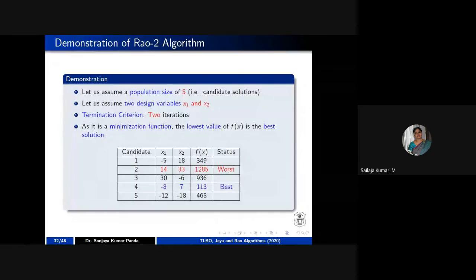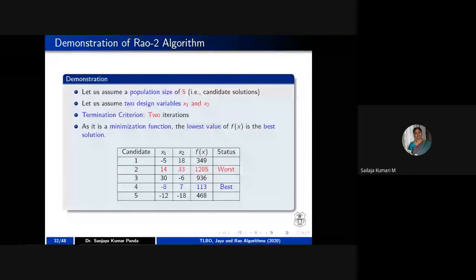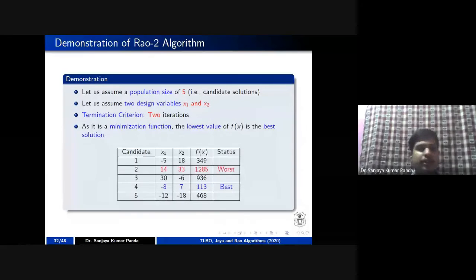Is this problem overcome in the TLBO and Jaya Rao algorithms? No, your solution will be improved. Can we guarantee the same solution whenever we run the algorithm? That is my question. No, you may not get it. See, madam, suppose my optimum value is 0.